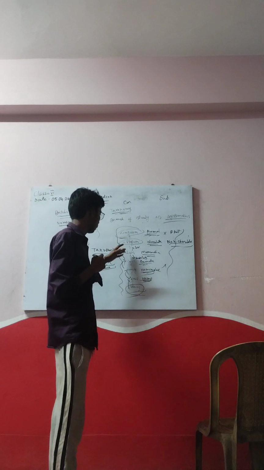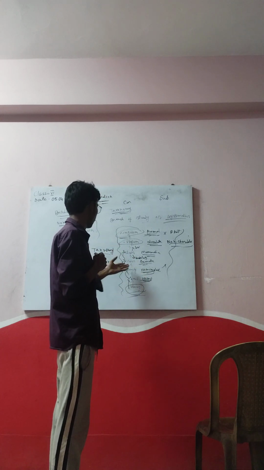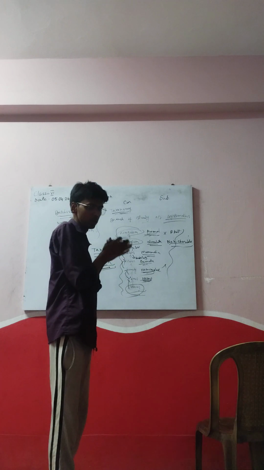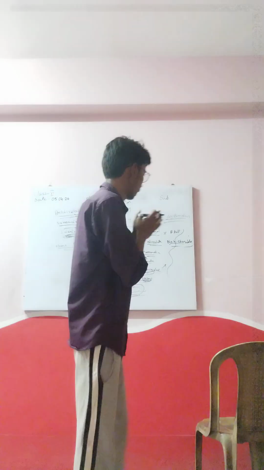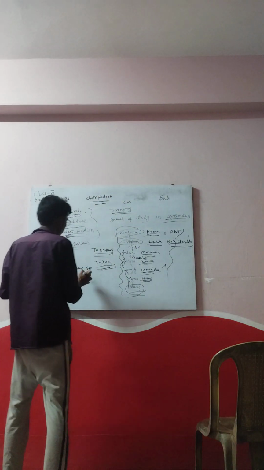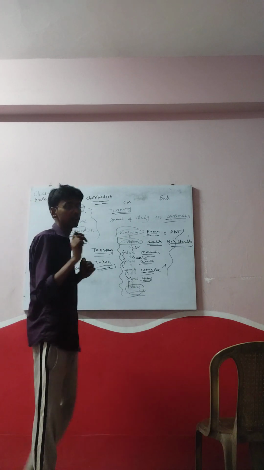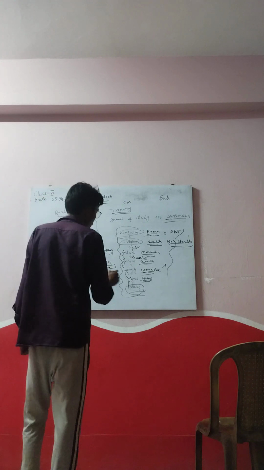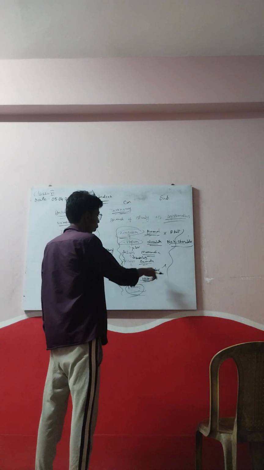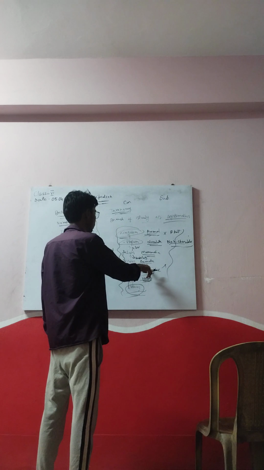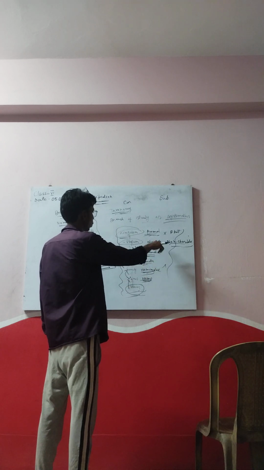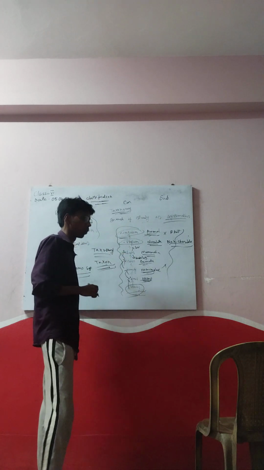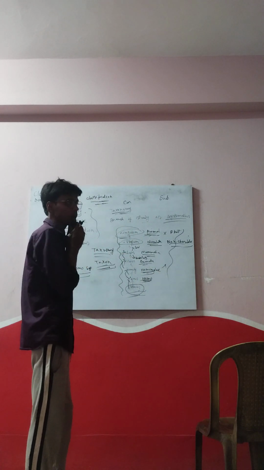Now then comes subclass to class, class to order, family, genus, and species is the smallest part of classifying a particular organism. Now if we come to Homo sapiens, the scientific name of human is Homo sapiens. In case of Homo sapiens, Homo is the genus, Hominidae is the family, Primata is the order, Mammalia is the class, Chordata is the phylum, and Animalia is the kingdom. In this way we can classify Homo sapiens.